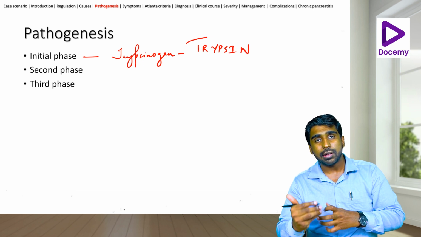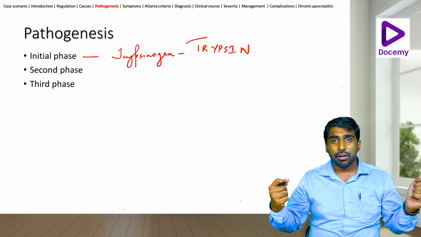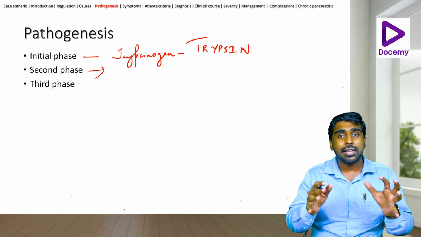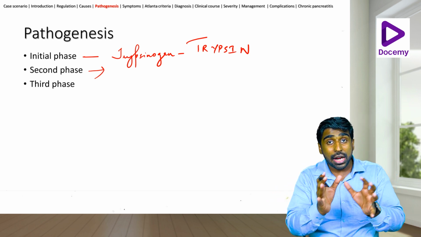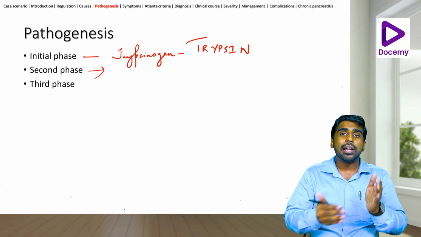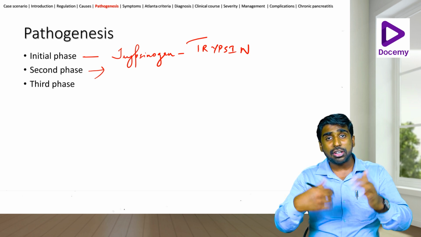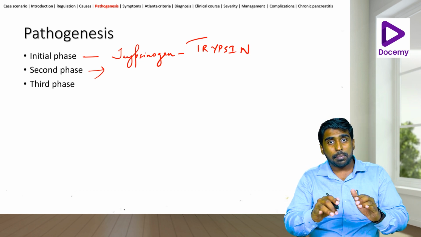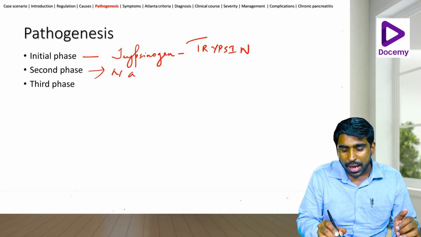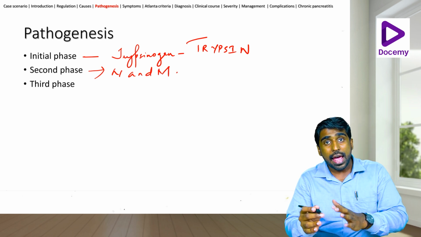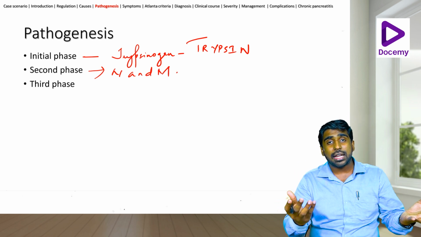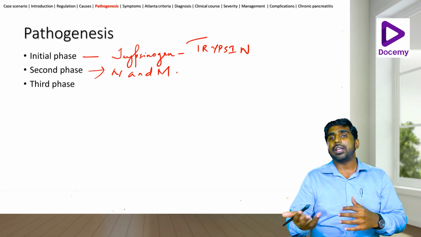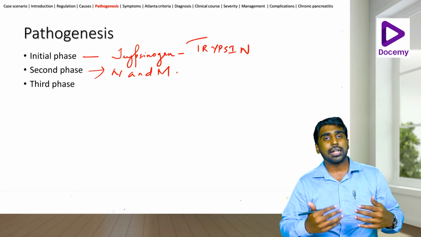And then what happens? The body identifies the presence of inflammation. Now the warriors come into play. The neutrophils and the macrophages go in and settle into the pancreas. They are trying to do something good for the pancreas, but ultimately it is bringing in a lot of problems. So cytokines will be elaborated, bradykinin will be elaborated. Once the neutrophils and the macrophages, the warriors, come into play, and all these cytokines and bradykinin are elaborated, then the trypsin, what does he do? Trypsin has already played his role. He activates the other enzymes as well.